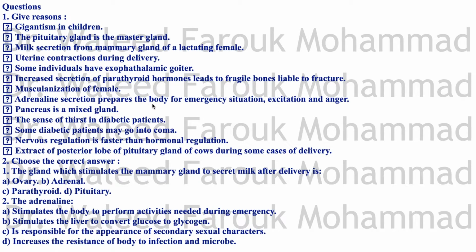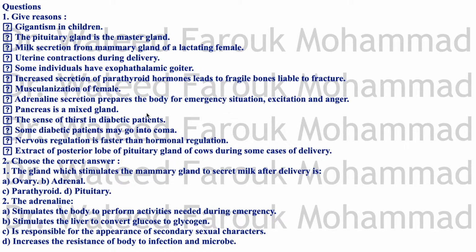Adrenaline secretion prepares the body for emergency situation, excitation, and anger, of course, because it affects the heartbeats, the blood pressure, increases muscle efficiency. That's why it's responsible for the behavior or attitude in emergency situation, the fight or flight, as you remember. Adrenaline is like operating the body at maximum power. This is adrenaline.